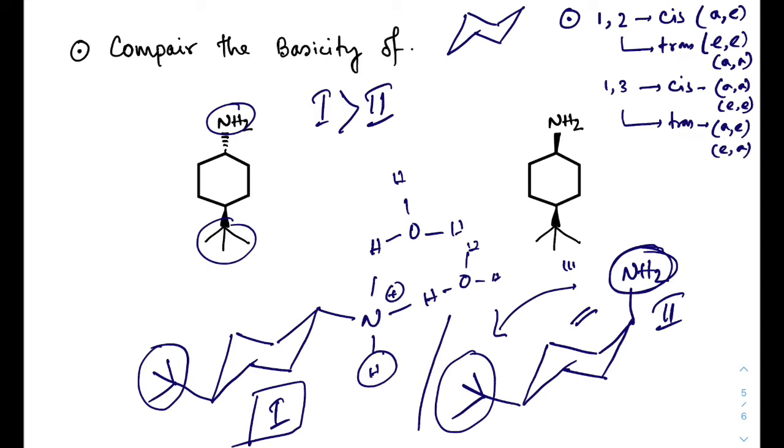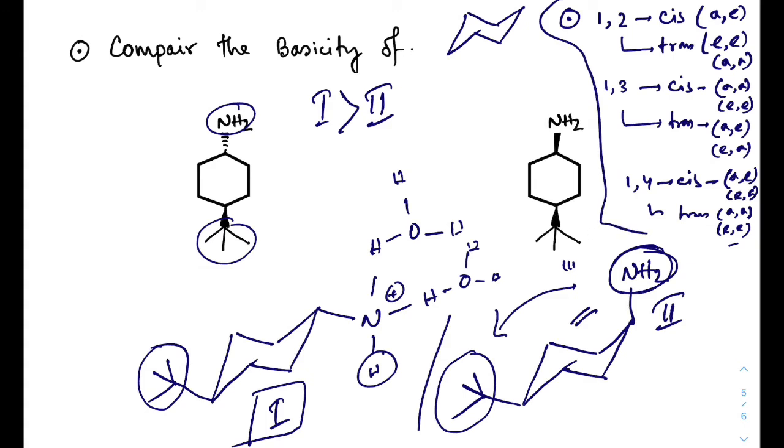But in case of 1,4 position, if these two groups are cis, then as in case of 1 and 2, it will be axial equatorial, and if this is trans, then axial axial or equatorial equatorial. Is this clear? If this is not clear, please comment below. I will make a separate video on this. I am just confirming that rule.